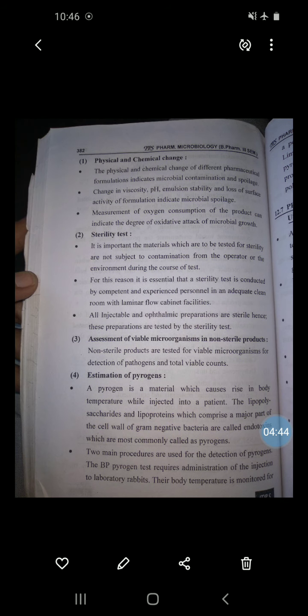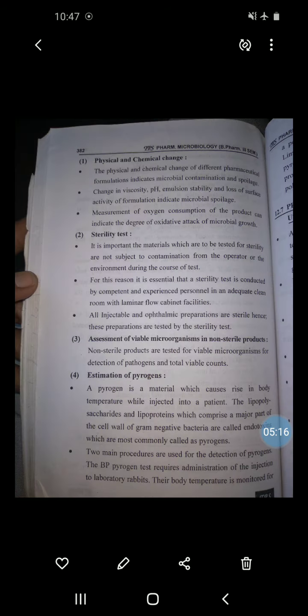Physical and chemical changes in different pharmaceutical formulations indicate microbial contamination and spoilage. A change in viscosity, a change in pH, any change in emulsion stability, or loss of surface activity of your formulation also indicates microbial spoilage. Next, measurement of oxygen consumption of the product can indicate the degree of oxidative attack of microbial growth.